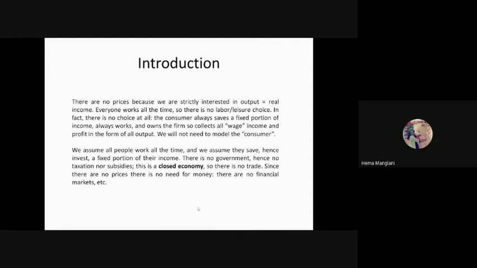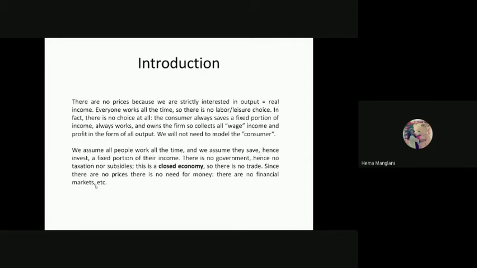So we are actually discussing income and employment, also consumption somewhere, wage, and also this profit. So the firm is also there. These are the different entities over here. We will not need to model the consumer.